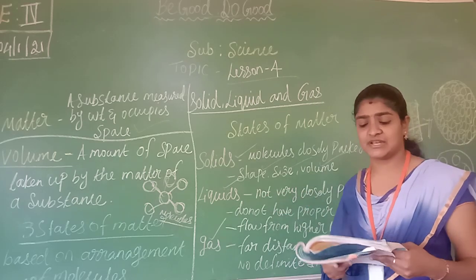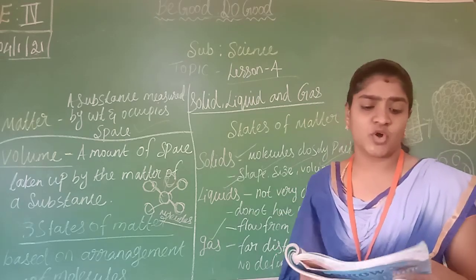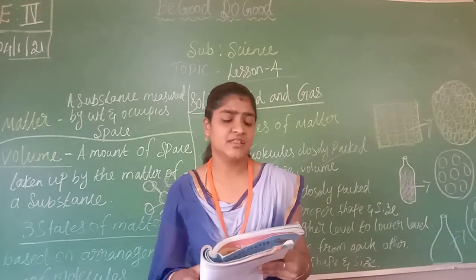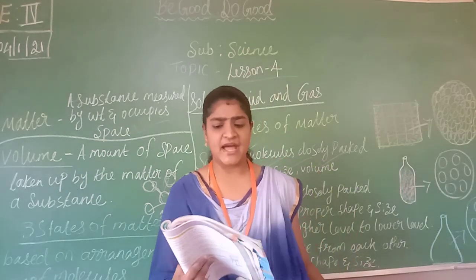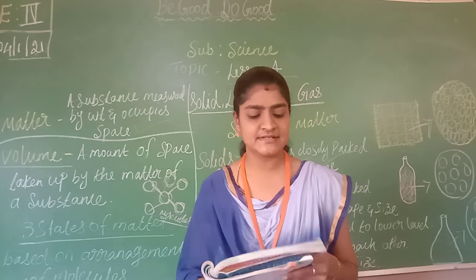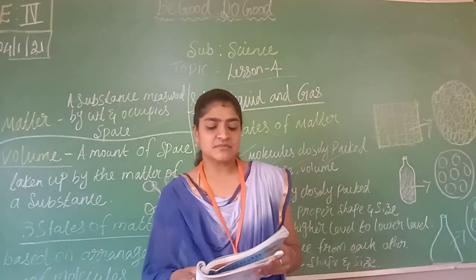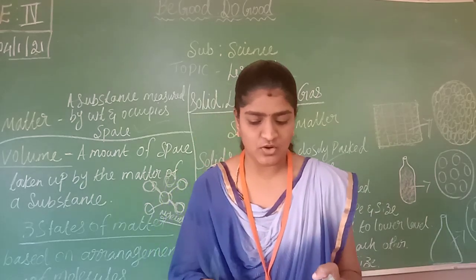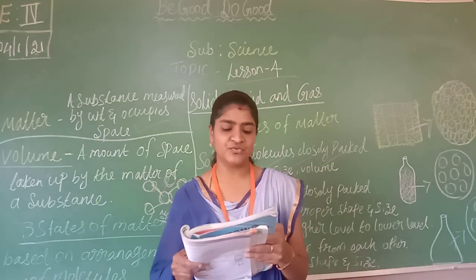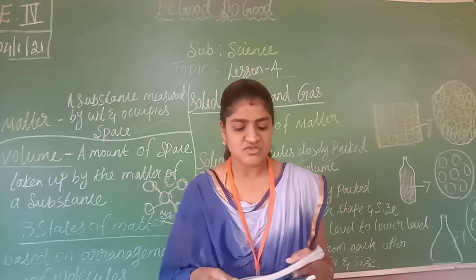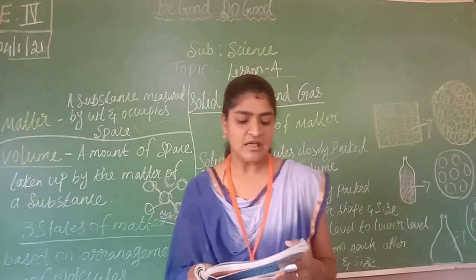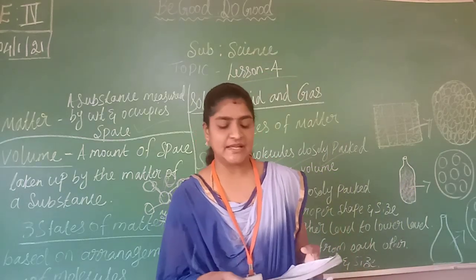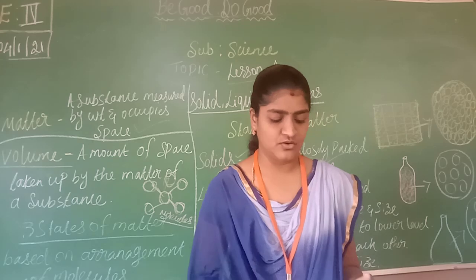Now I move on to liquids. The molecules in liquids are not as closely packed as in solids. There is some space between the molecules, and the molecules can move freely within the liquid. While liquids do not have a definite shape, they take the shape of the container that you pour them into.